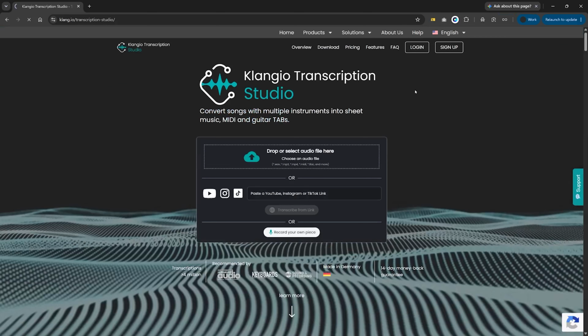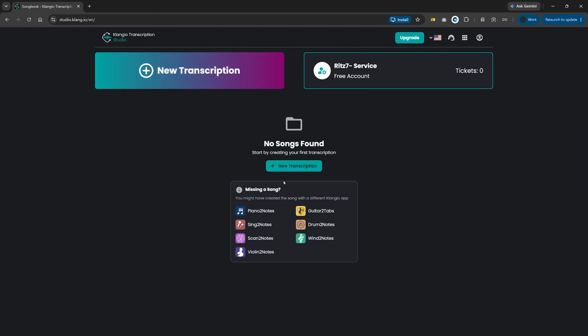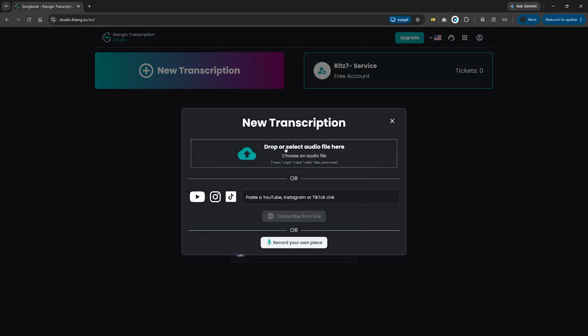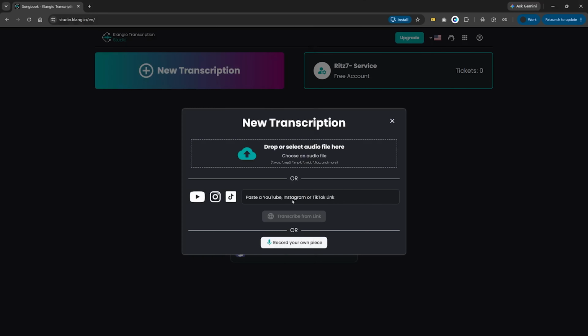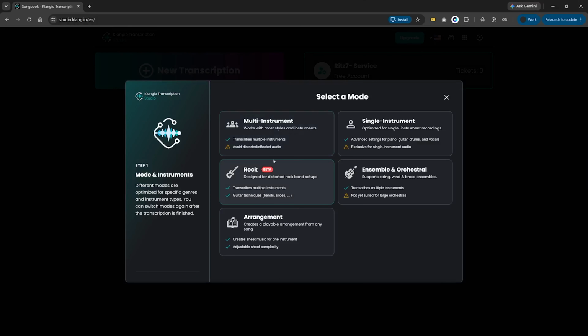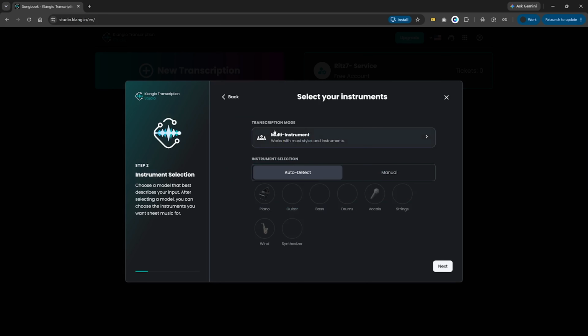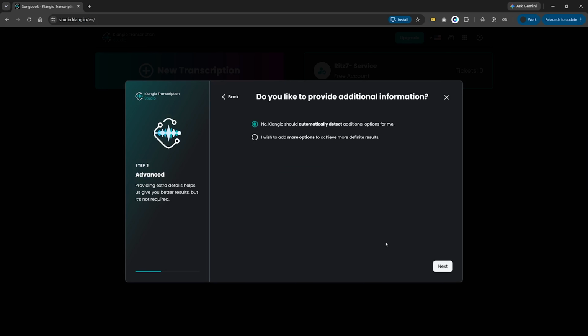So I'll click on sign up. You can see here I'm logged in. I can go to new transcription and I can use the file. This is where we have this particular music which has all the sounds of Salaar. It's asking whether it is multi-instrument or single instrument, like what is it that we want to fetch. Is it rock, ensemble, an orchestral arrangement and so on. Let's go with multi-instrument. And it's asking whether you want it to be auto-detected or manually select what those are. I'll go with auto-detect, and then click on next.